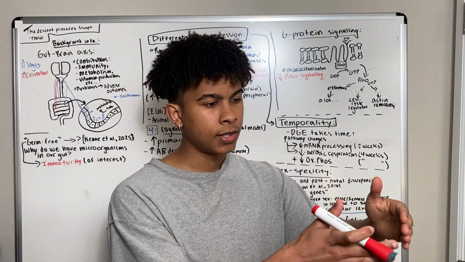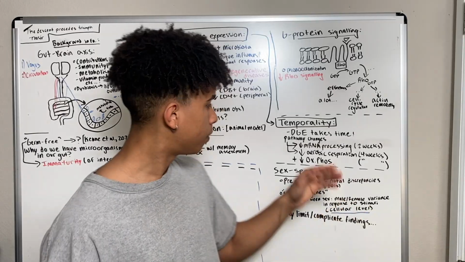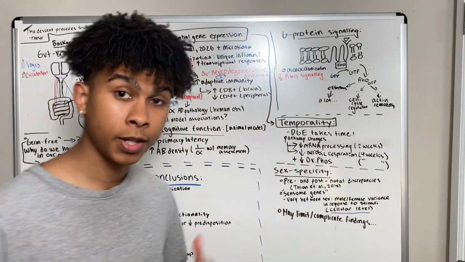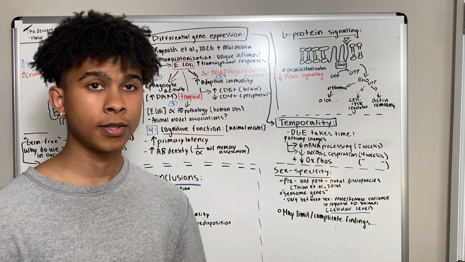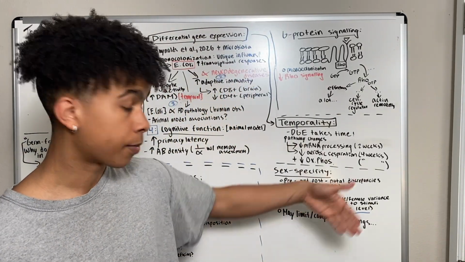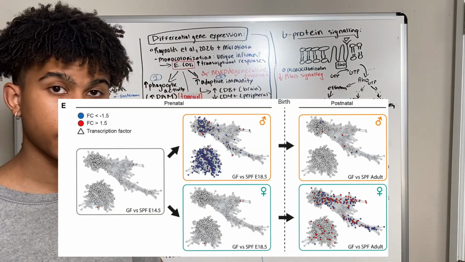So it is a temporal process. It occurs over time. We lose the intermediates to perform these higher order functions, because we recall that cells function to maintain homeostasis, so this is a homeostatic process. And I'm going to finally begin discussing sex specificity, which was observed.